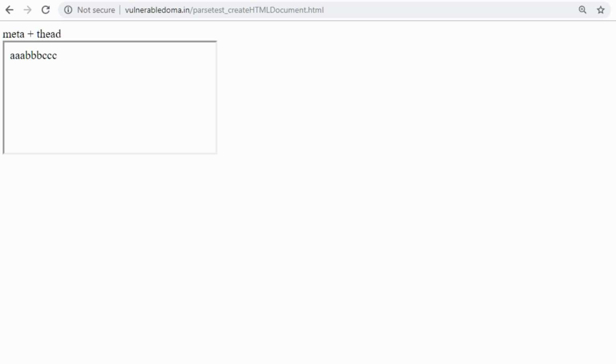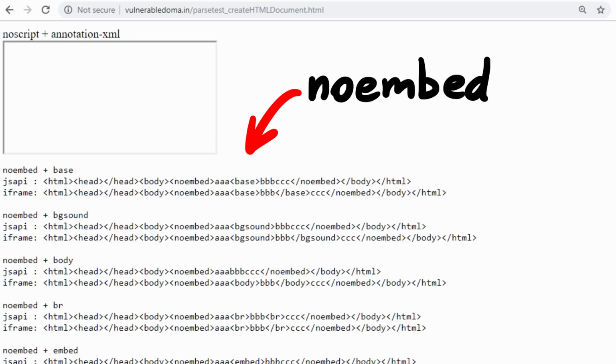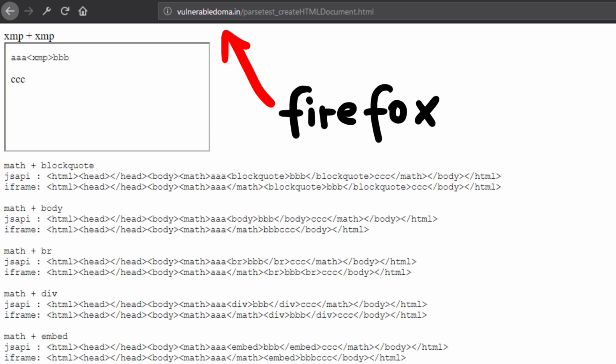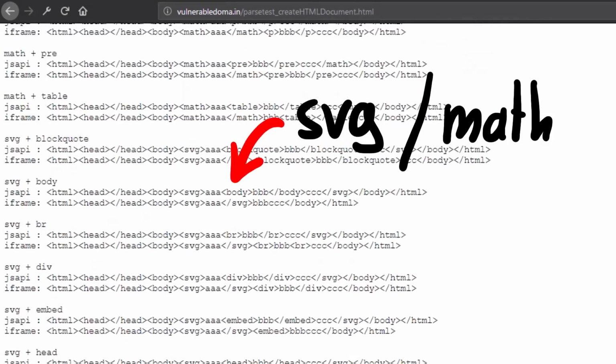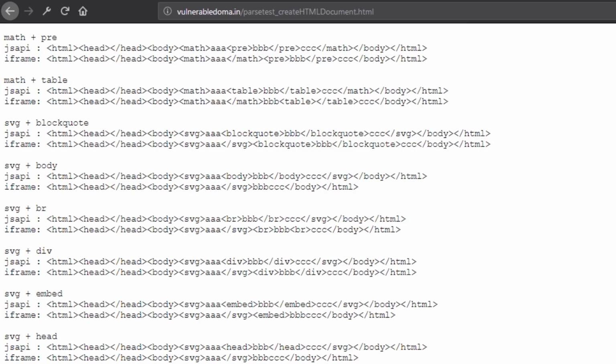And when you let that run in Chrome, which takes a bit, eventually you will get some results. You will find no embed and no script to behave weirdly. Interestingly, if you run this in Firefox, you will find that math and SVG elements parse differently too. Masato actually also checked if that leads to a bypass of the DOM Purify sanitizer, but this behavior was apparently